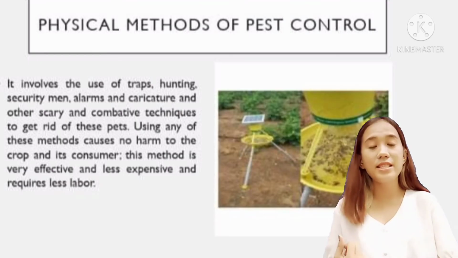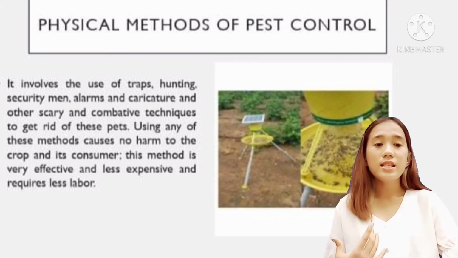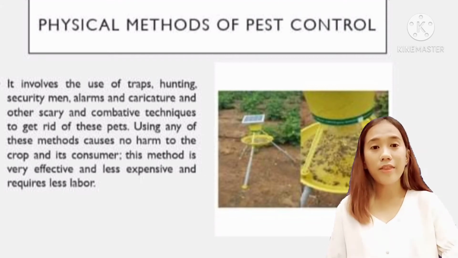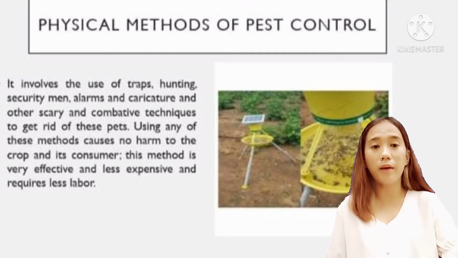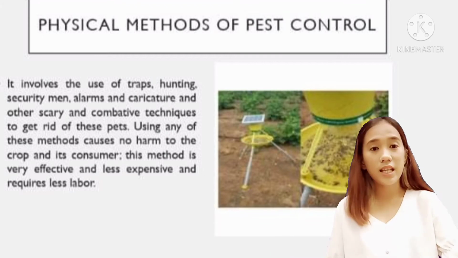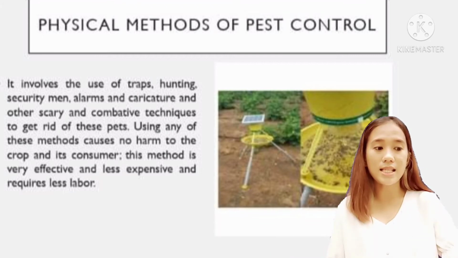First is the physical method of pest control. This is one of the natural methods of pest control. It is a non-chemical pest control method. It involves physical detection of the pest presence and using different types and ways to evacuate them from the farm.